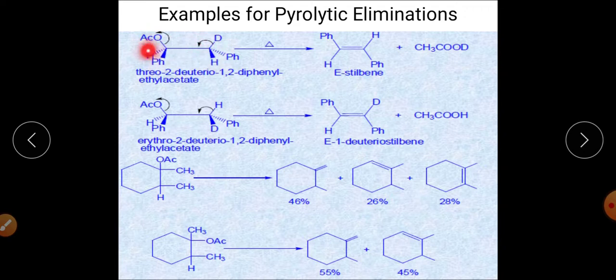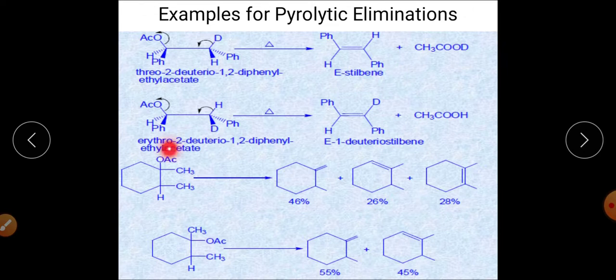So AcO negative will be eliminated from this place, and deuterium will be eliminated from this carbon. So there is a carbon-carbon double bond between this carbon and this carbon, and the eliminating group is CH3COOD. You can clearly see, and you are getting E-stilbene.